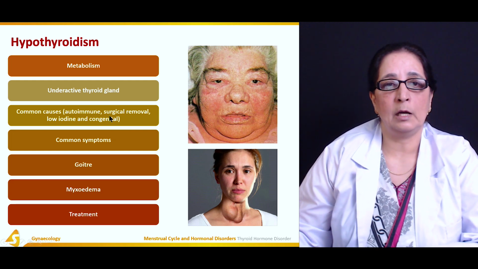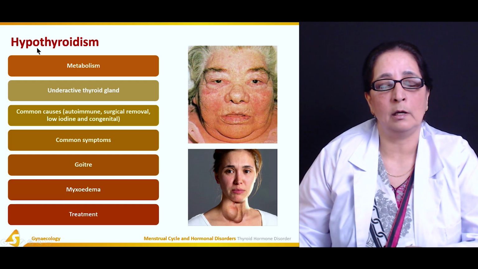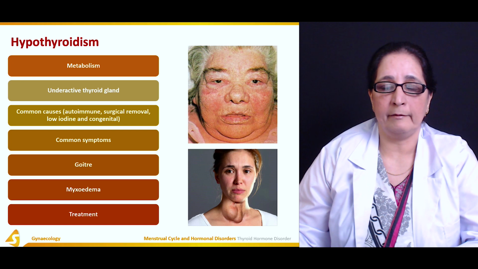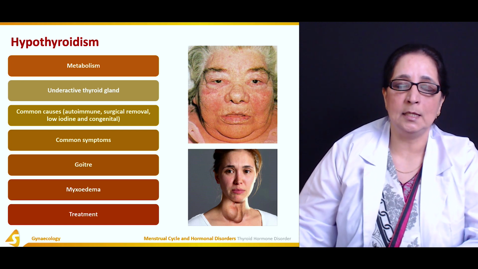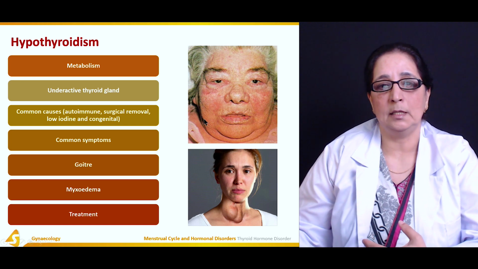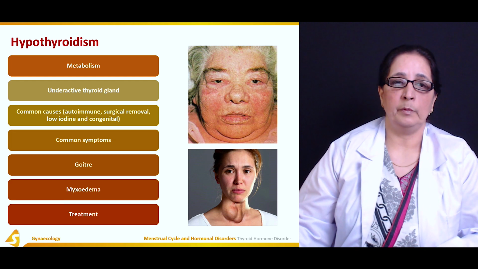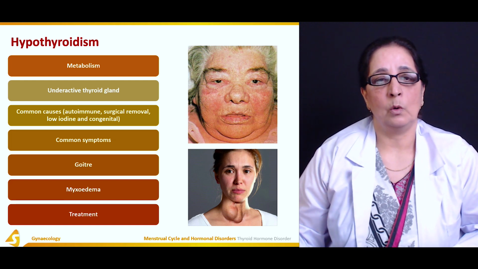So hypothyroidism is low thyroid hormone levels, metabolism is affected, a lot of weight gain, mental sluggishness, sleepiness, dizziness, tiredness, all these are very common. And then mostly due to autoimmune disorders and low iodine level.